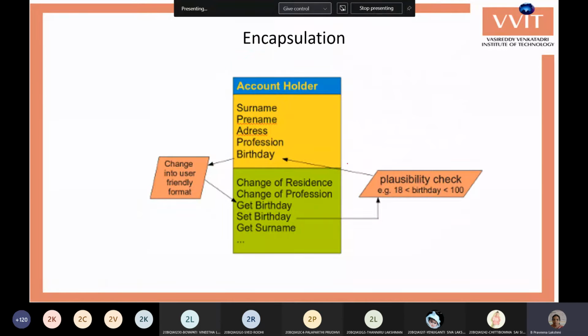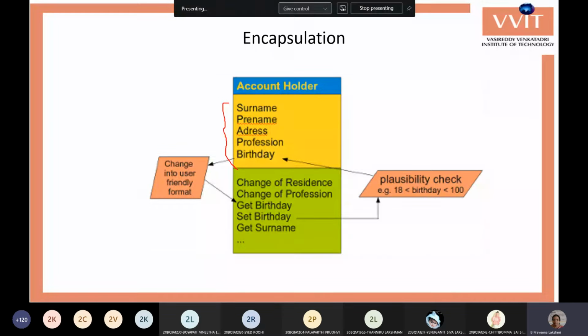Okay, like this. So here you have data members, like some variables: surname of the account holder, first name, address, profession, and birthday. Generally, whenever you are going to any software or company application, the data is very secured. The data has to be maintained as very secured compared to all other things in that organization, because the data cannot be revealed freely. So this data is made restricted access.